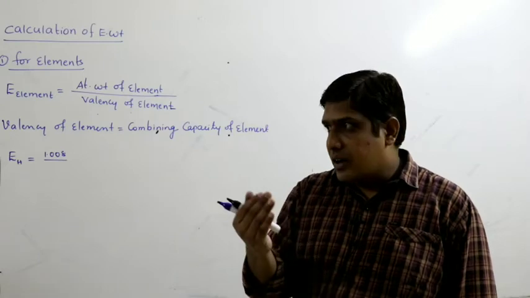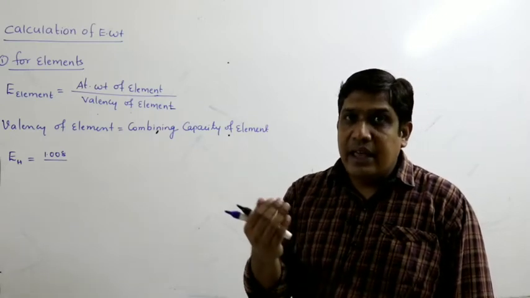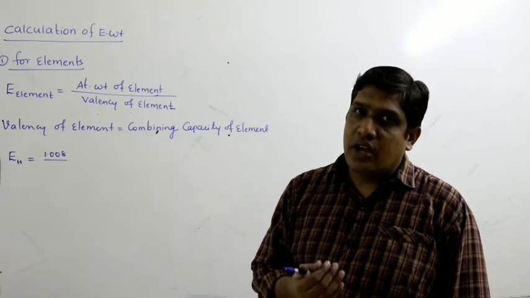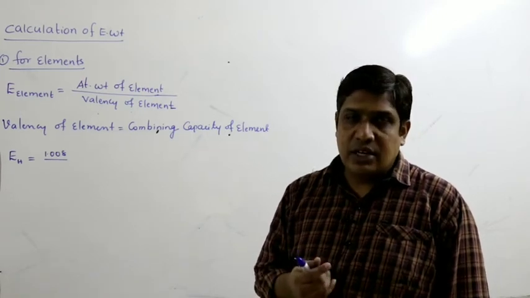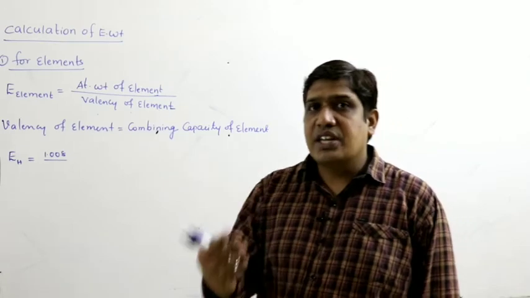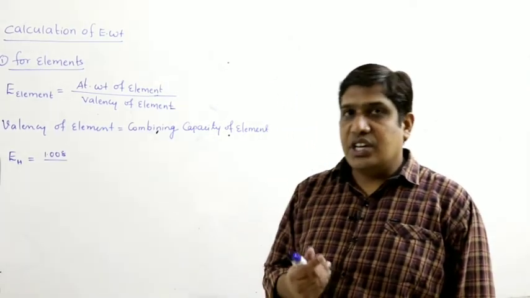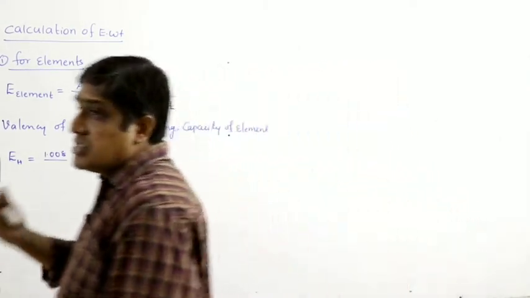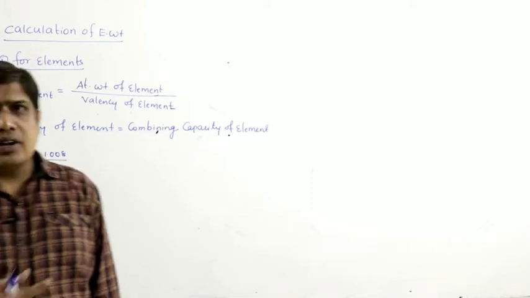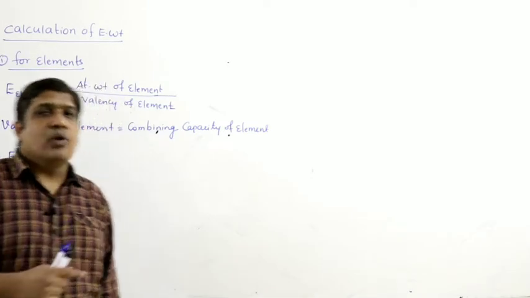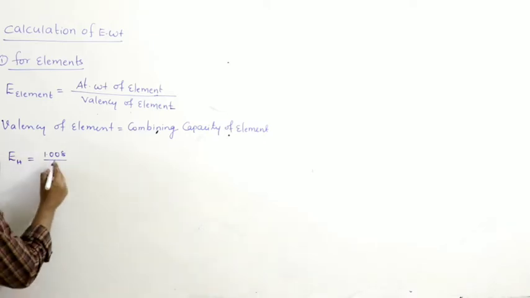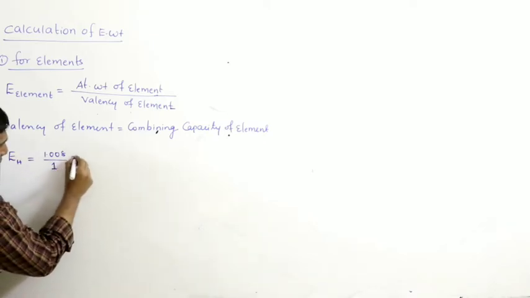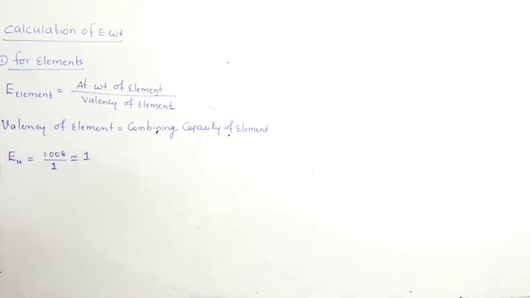Therefore, hydrogen tries to attain stability by gaining that 1 extra electron. Since its electronegativity is low, in most compounds it shares the electrons. How many bonds can it form? It requires only one electron, therefore it forms only one bond. So its combining capacity is 1, and therefore its equivalent weight is 1.